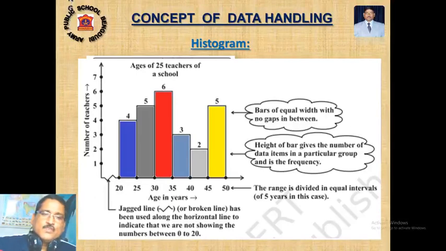Even sometimes the frequency axis also has a jag line. Say how many teachers in a state in the age group 10 to 50. That time the number will be 8,000 or 80,000. So 0 is here. How can I write down the 80,000 in here?